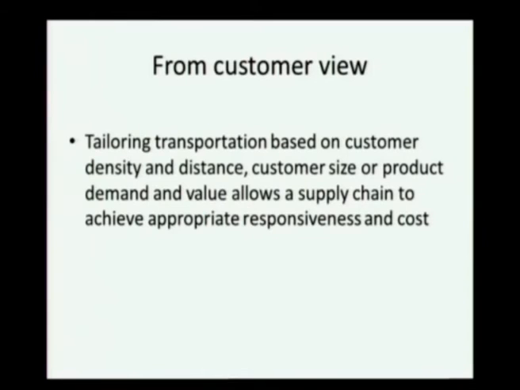Now, from a customer's point of view, tailoring the transportation based on customer distance, size or product demand allows a supply chain to achieve responsiveness and cost reduction. So, at the end of the day, we also have to make sure that customer expectations are met, service levels are met, and responsiveness, which is a measure of customer expectation or ability to meet the customer expectation, is achieved. So, all these factors are to be considered when distribution channels and transportation modes are being considered for distribution.